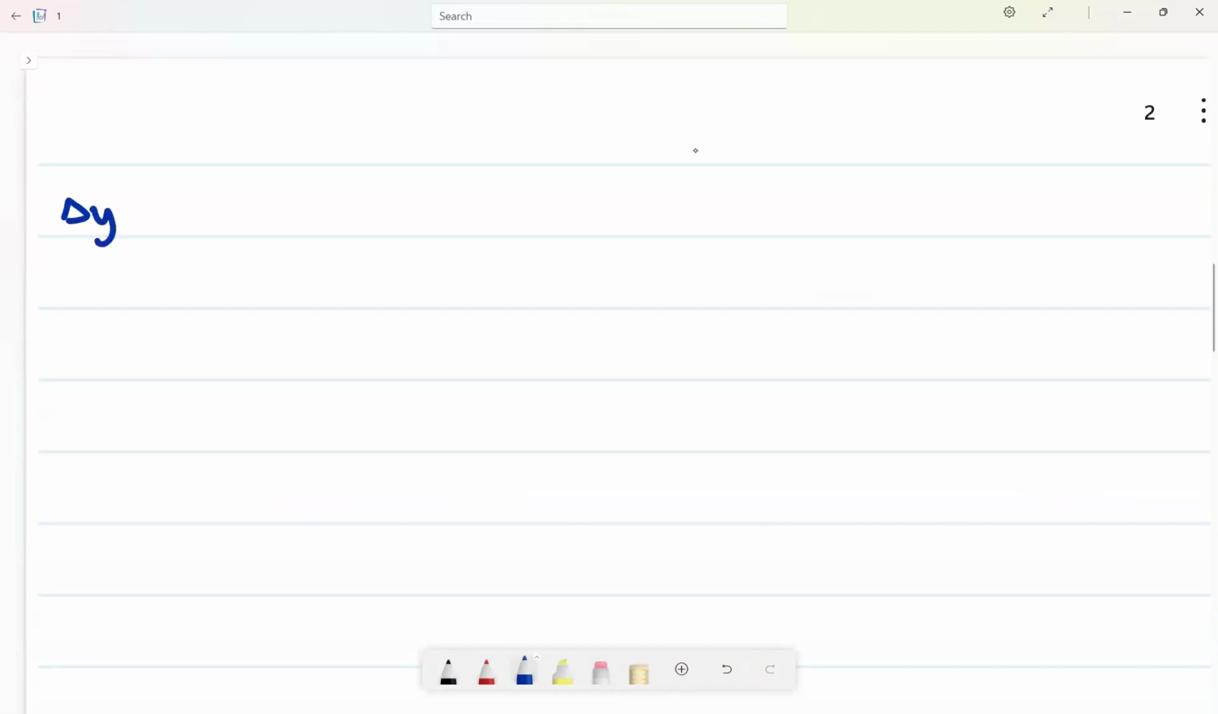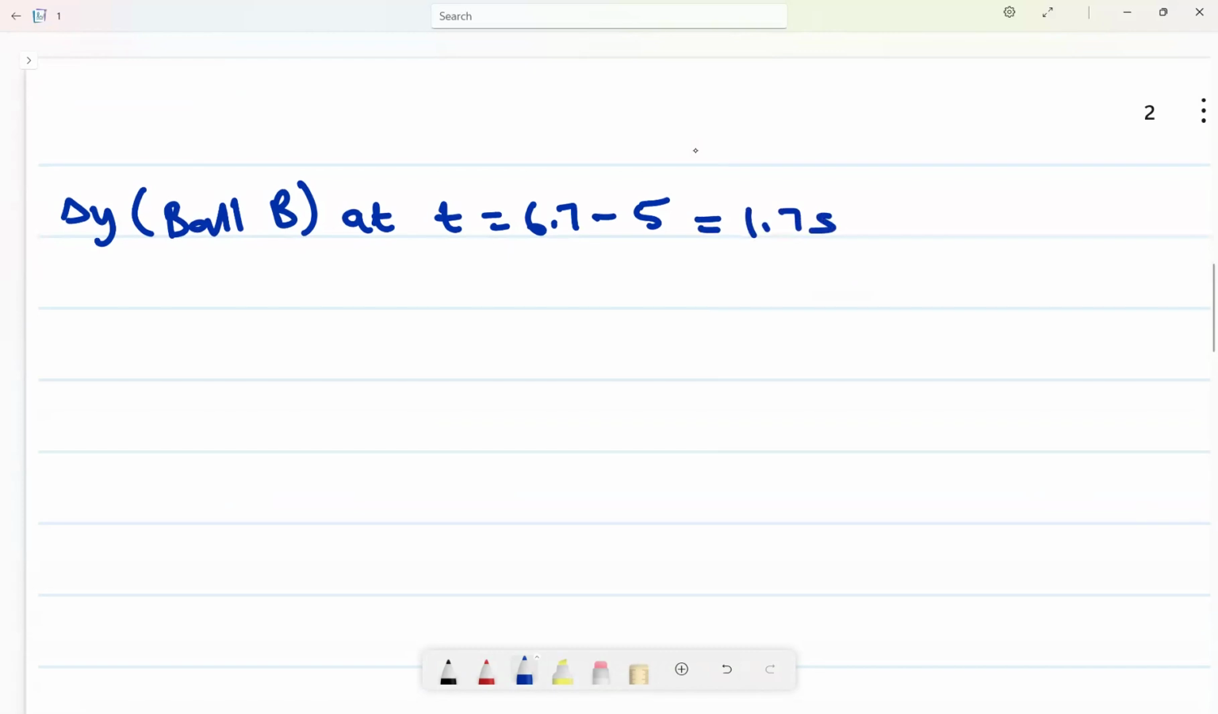Let us calculate now the change in Y for ball B at time 6.7 minus 5. We cannot use 6.7, because at 6.7 ball A hit the ground, but we need to subtract 5 so that we see the time in which ball B was still in the air, which is equal to 1.7 seconds. So let us calculate the change in Y for that one.